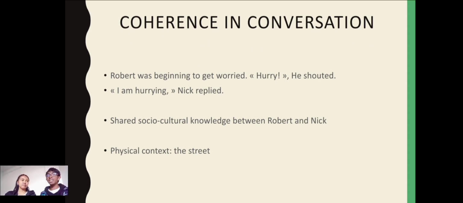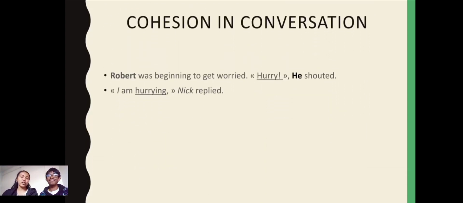So what about the cohesion? Now we're going to analyze the types of cohesion in this excerpt of conversation. There are two types of cohesion. The first type is referential cohesion. The "he" in the first utterance refers to Robert, and the "I" in the second utterance refers to Nick.